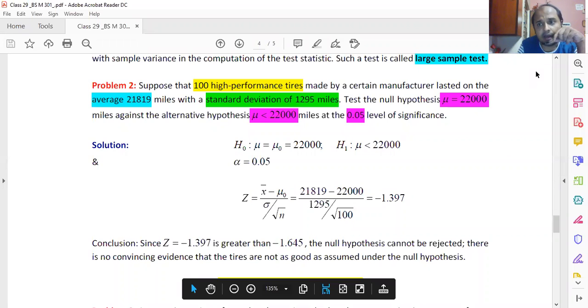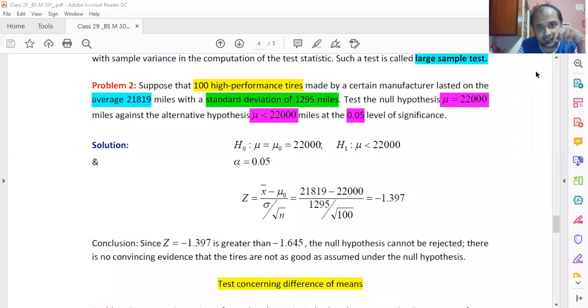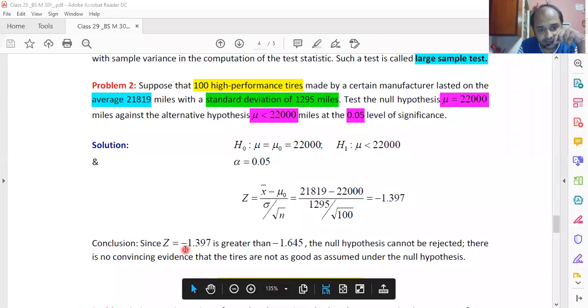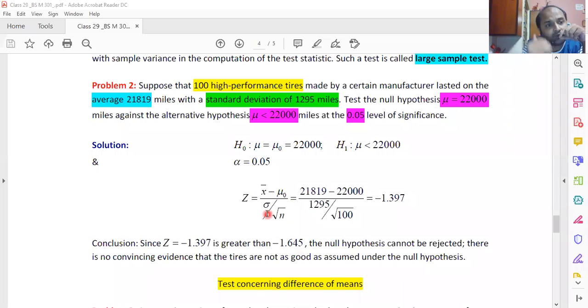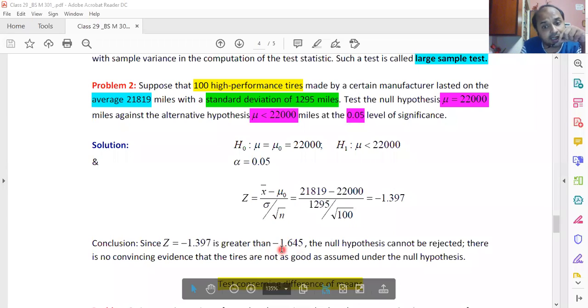If the value of Z is negative and you compare it with a positive value, always the value will be lesser than that, so that will not be the best analysis. If the value of Z is negative, you have to compare it with a negative value. Therefore, we are considering minus 1.645 and not 1.645.